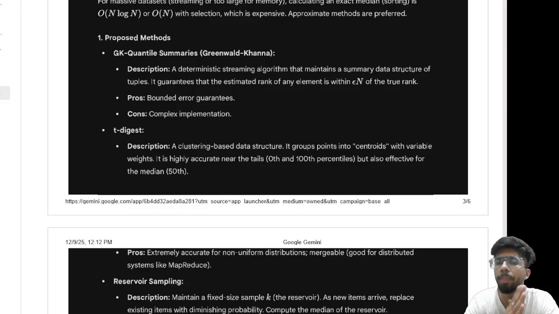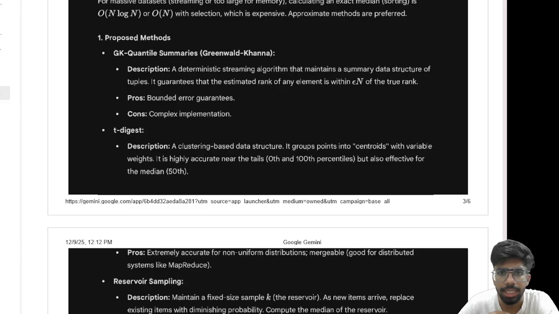It stores a compact summary structure of the incoming data so that any value's estimated rank differs from the true rank by no more than a small amount, epsilon times n. So its advantages are strong, mathematically guaranteed accuracy, ideal when errors must be limited, and the disadvantages are that the implementation is more complex, slightly more theory, and more memory heavy compared to simpler methods. This method is chosen when strict accuracy is important.